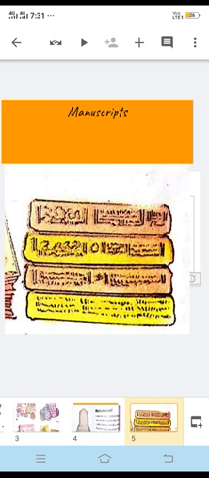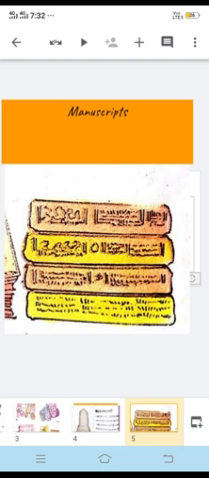You must have heard that paper was invented only some years ago. It was not invented a long time ago. At that time, when paper was not invented, people were writing on palm leaves. They were writing on palm leaves, and they were using birch bark of the trees to write. The writing done on palm leaves is called a manuscript.